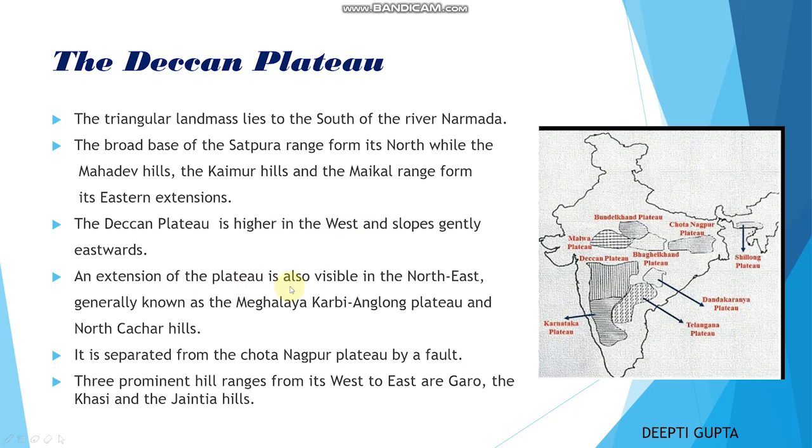An extension of the plateau is also visible in the northeast, generally known as the Meghalaya, Karbi Anglong Plateau and North Cachar Hills. It is separated from the Chota Nagpur Plateau by a fault. This is the Chota Nagpur Plateau actually. Here in this map you can see, and here we have the Deccan Plateau. Some part of the Deccan Plateau is also found in the northeast area. The three prominent hill ranges from west to east are the Garo, the Khasi and the Jaintia hills, right?